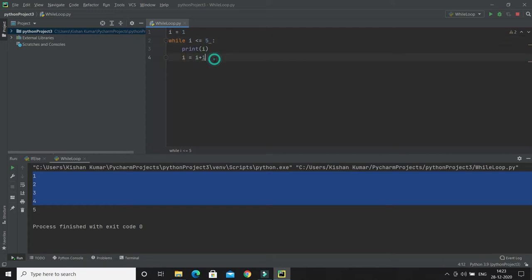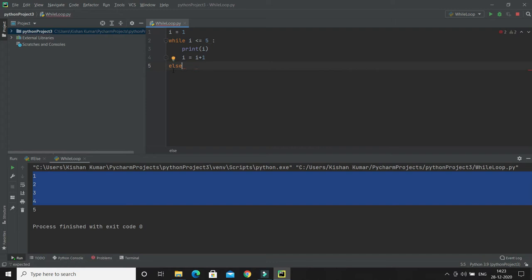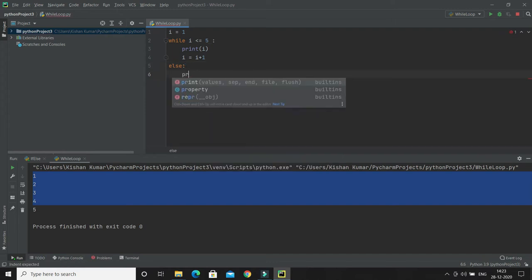Now when you use a while loop in Python, let's say this while loop becomes false when i becomes 6. When this while loop becomes false, I would like to execute some set of statements, and that's why we have an else statement. You can write an else statement. Here, for simplicity, I'm going to print one message.